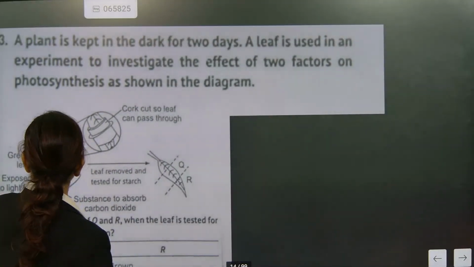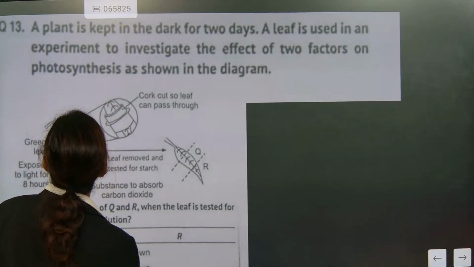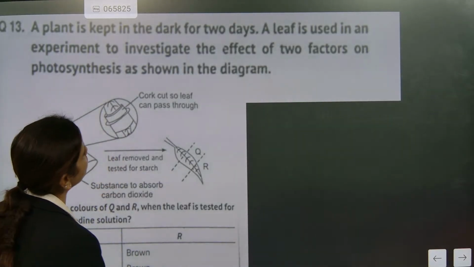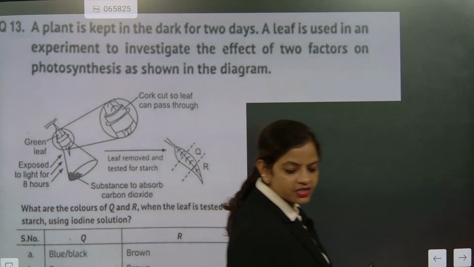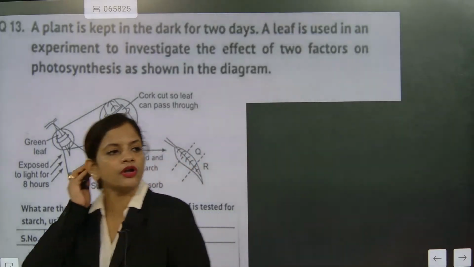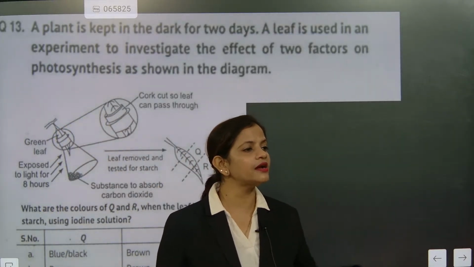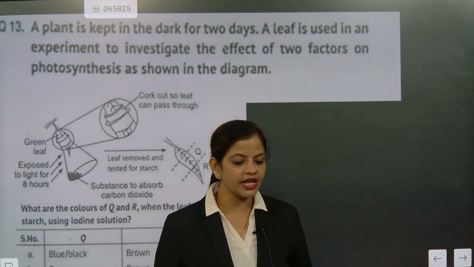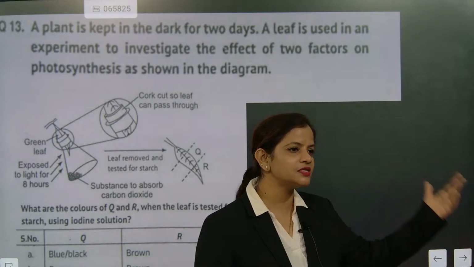Now we'll go for the next question. A plant is kept in the dark for 2 days. A leaf is used in an experiment to investigate the effect of light on photosynthesis. That experiment I have discussed, very important. In that, you might have heard that we have to keep a plant inside the dark for 2 to 3 days.